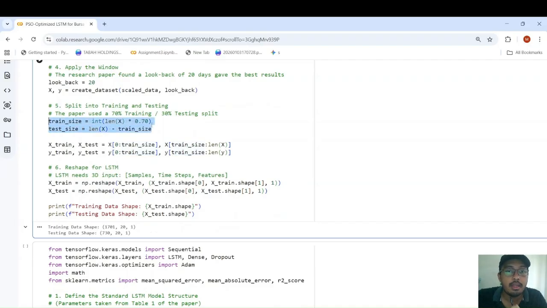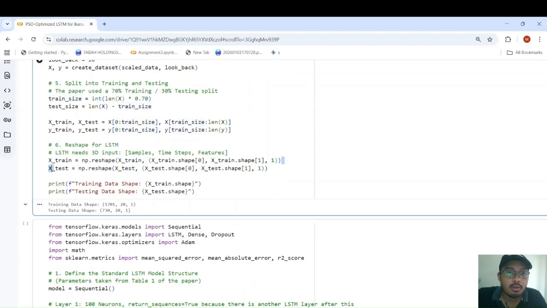So here we just split the dataset 70% and 30%. That is standard for LSTM. Why don't we use k-fold? Because if you use k-fold to split, it will randomize the data. But for our model, we need the data to be in chronological order, from oldest to newest. So we don't want randomized data, so we just split it 70-30 like this. Here, LSTM needs 3D input: samples, time steps, and price. So this is the samples, this is the time steps, and this is the price.